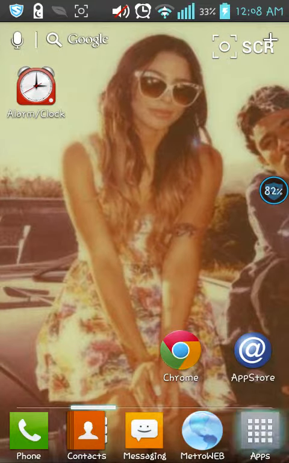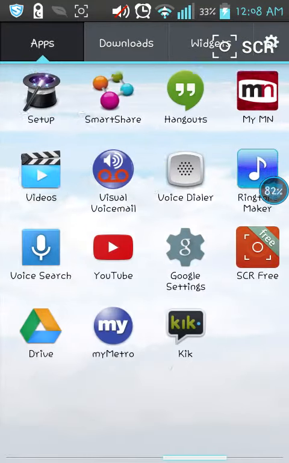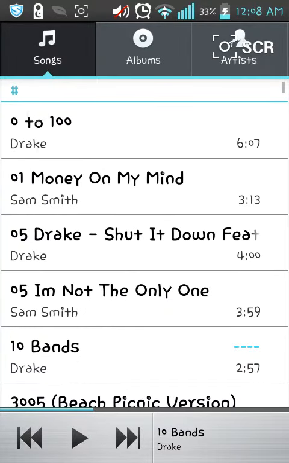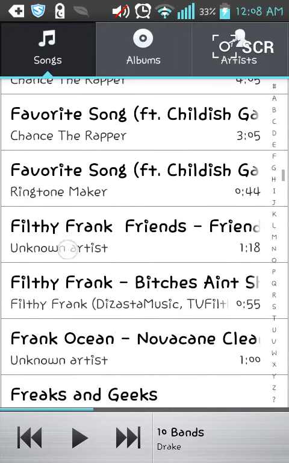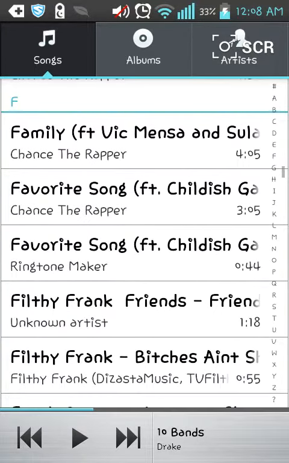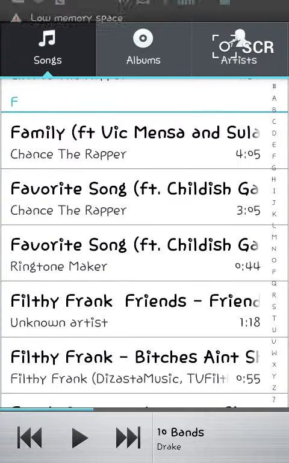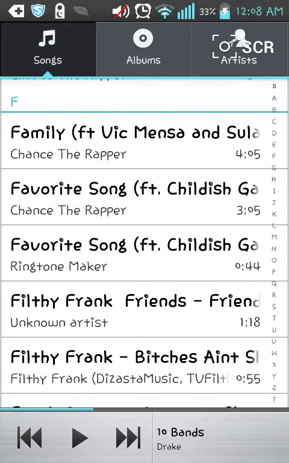And after you're done, you can go to the music, wherever it is. Then it says right there, ringtone maker. Ringtone maker, that's the one that you edited, that you can make into anything. You can make it your ringtone, your notification, your alarm clock, you can make it into anything now. So there you go, that's my little tutorial, and I hope it helps you guys in some way.